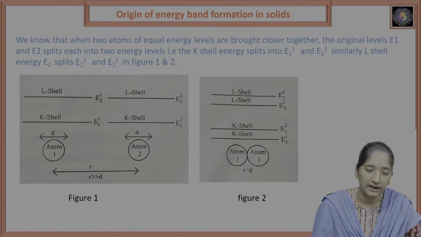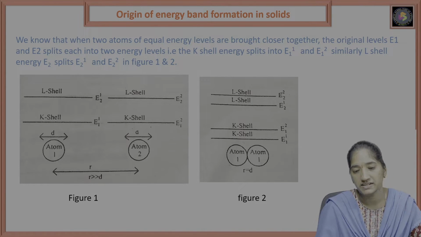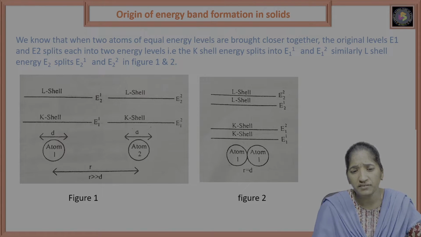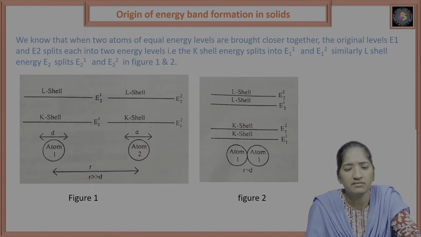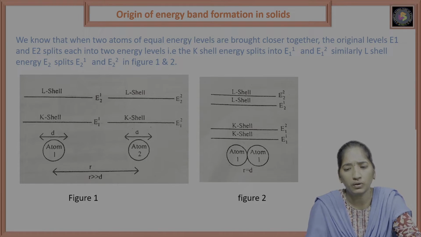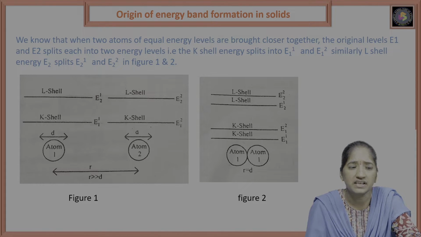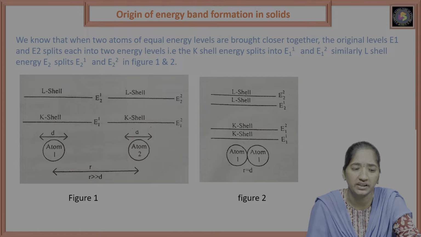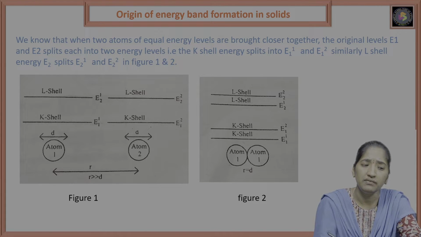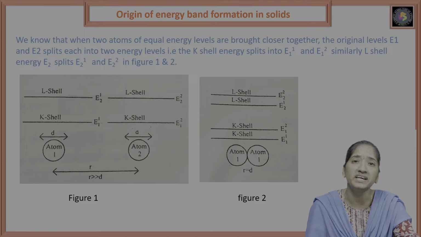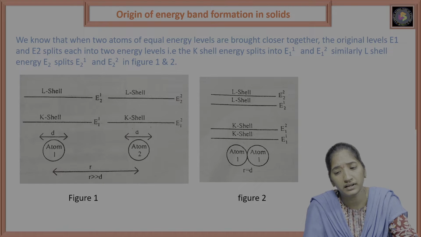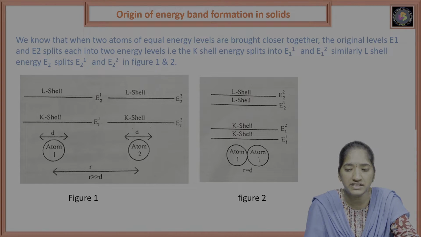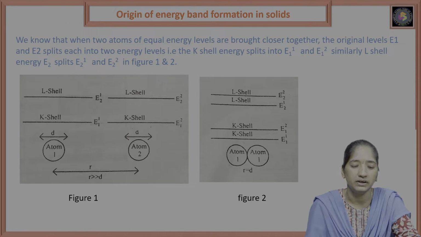So coming to the second topic, the origin of energy band formation in solids. We know that when two atoms of equal energy levels are brought closer together, the original levels E1 and E2 split. The K shell energy E1 splits into E11 and E12. Similarly, the L shell energy E2 splits into E21 and E22, as in figures 1 and 2.